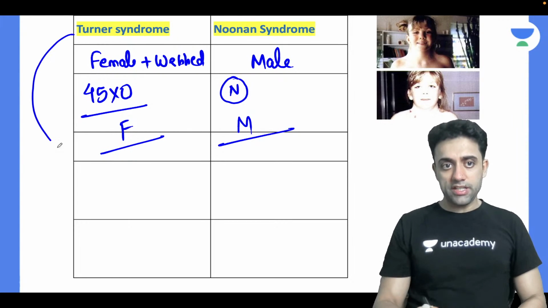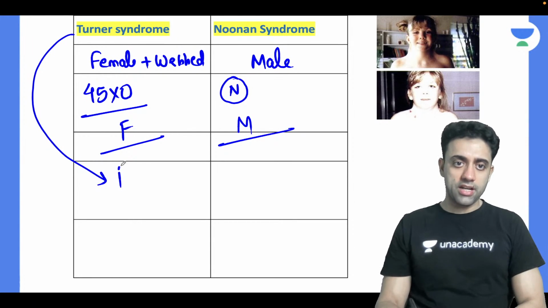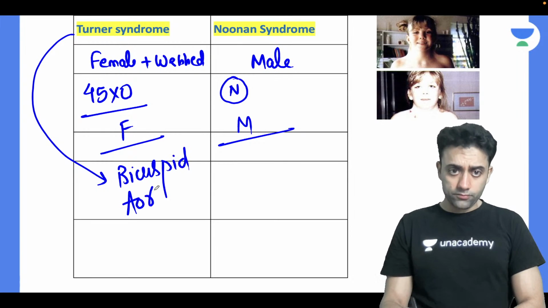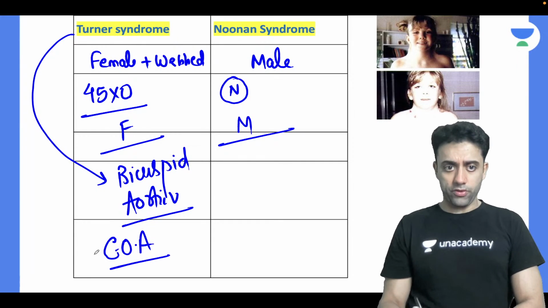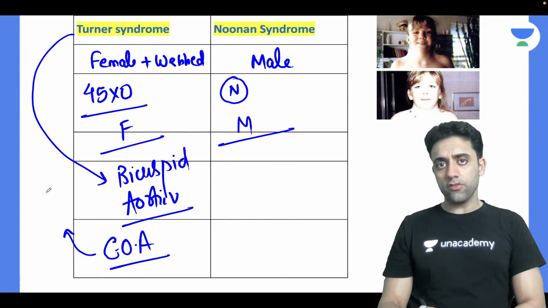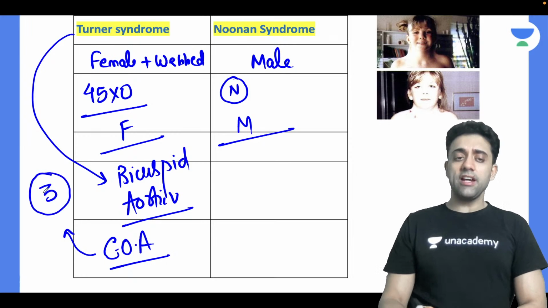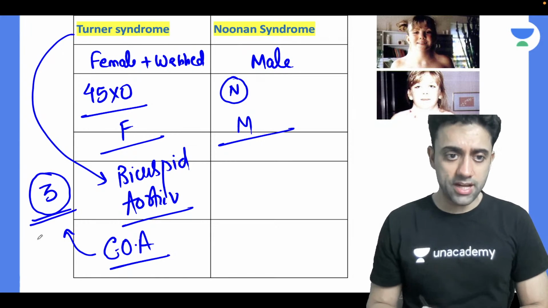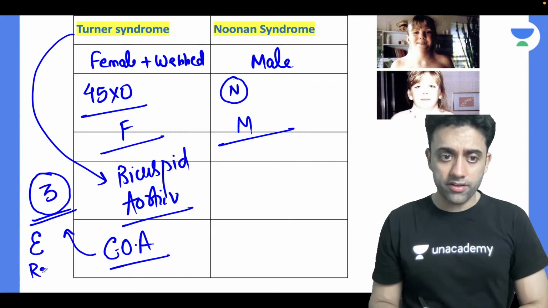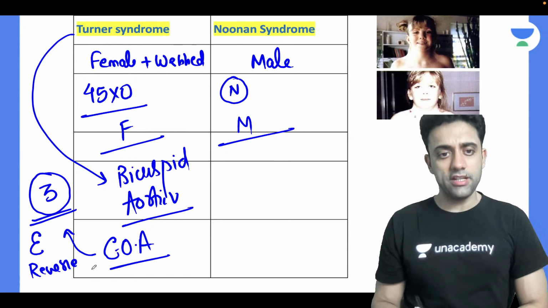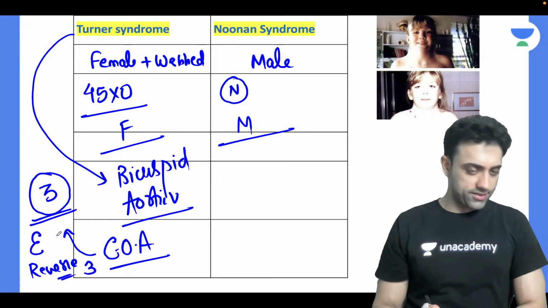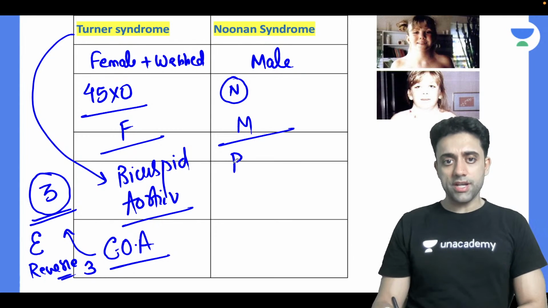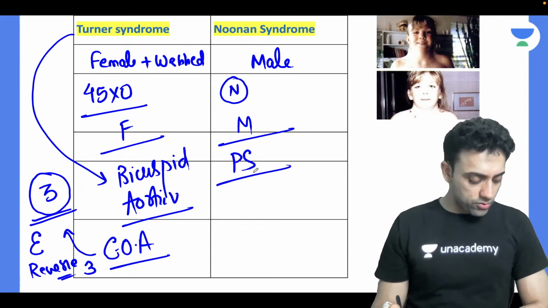The most common congenital heart defect in Turner syndrome is bicuspid aortic valve, and the most common cause of death in Turner syndrome is coarctation of aorta. And what is the X-ray finding of coarctation of aorta? Figure of three appearance, or E sign, or reverse three sign. Reverse three sign, E sign, figure of three appearance, right? Acha, or the most common congenital heart defect in Noonan syndrome is pulmonary stenosis.